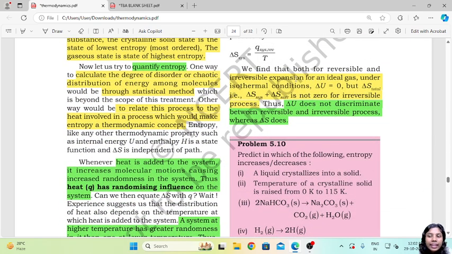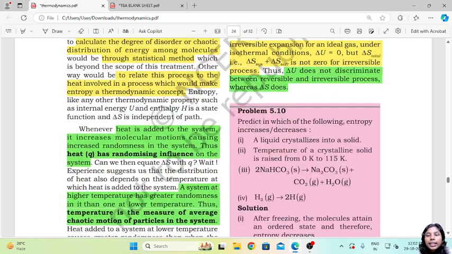Now what we find here is that for reversible and irreversible expansion of ideal gases under isothermal conditions, delta U goes to 0, but delta S, that is delta S of system plus surroundings, is not equal to 0 for irreversible processes. Thus delta U does not discriminate between reversible and irreversible processes, whereas delta S does.